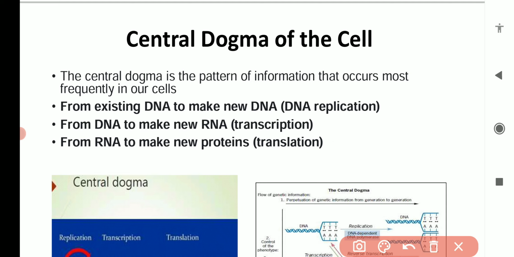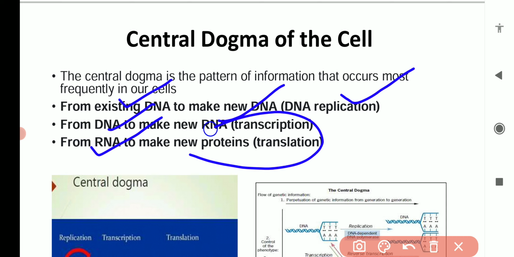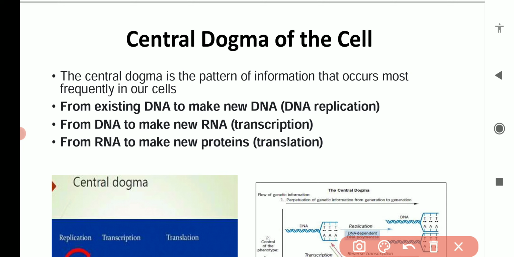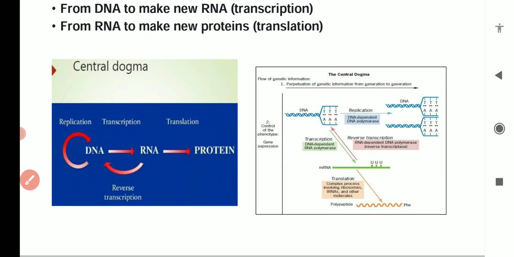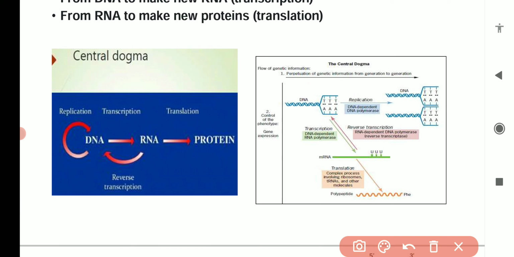So this entire process, from DNA to making the copies of DNA, from DNA to making the copies of messenger RNA, and from RNA protein synthesis, this complete process is known as central dogma of the cell. If you see the image, you will see that this is the DNA molecule. This DNA is used to form copies of its own, and this process is known as DNA replication.